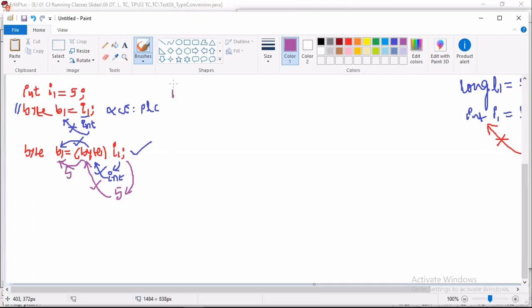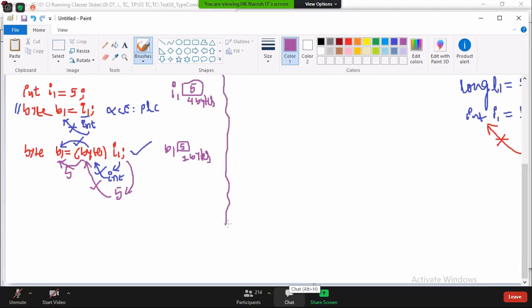As long as the value 5 is in the range, the cast operator will not do anything. It simply stores the value 5 in the byte. So the I1 value is 5, and the B1 variable value is also 5. Then what is the difference between this 5 and this 5? Here 5 is 4 bytes, here 5 is 1 byte. That means the zeros on the left side are removed. The value is 5, but the 3 bytes of zeros on the left side are removed. Understand?